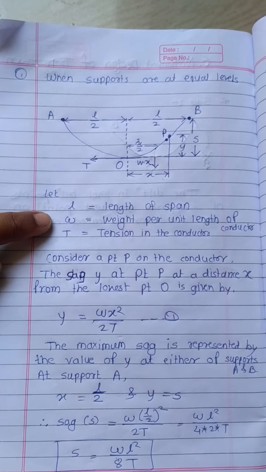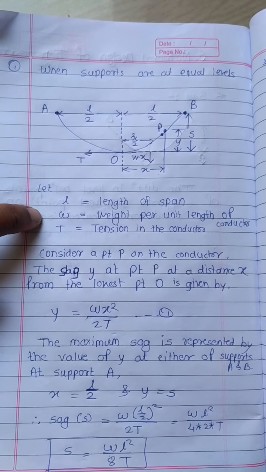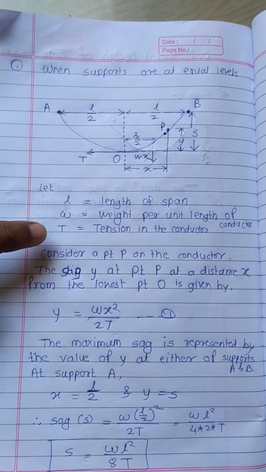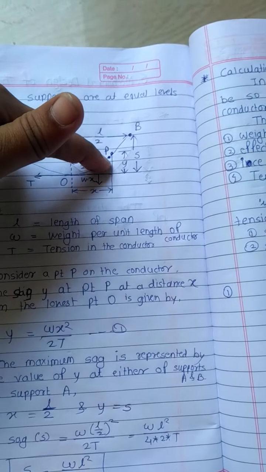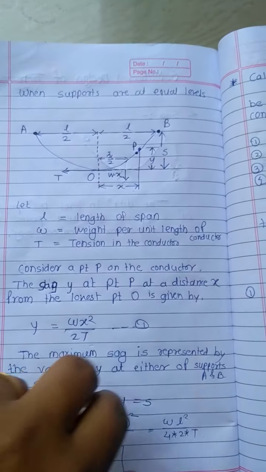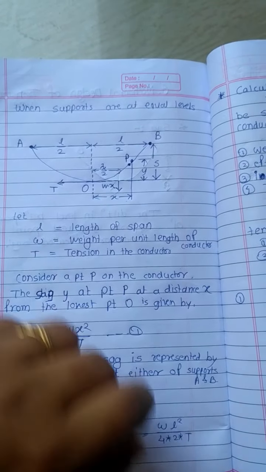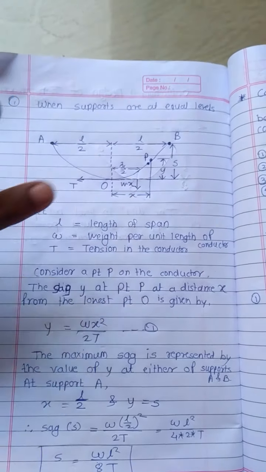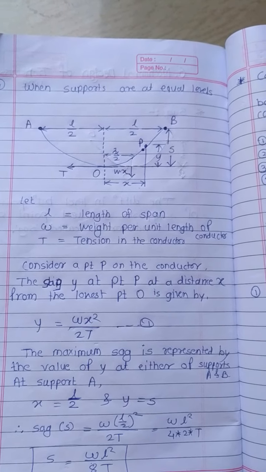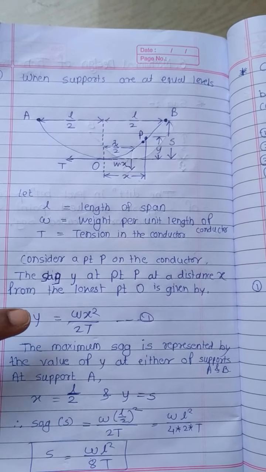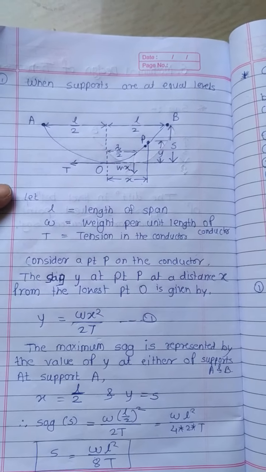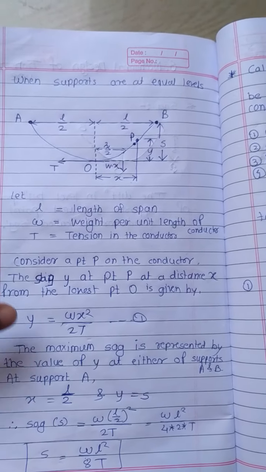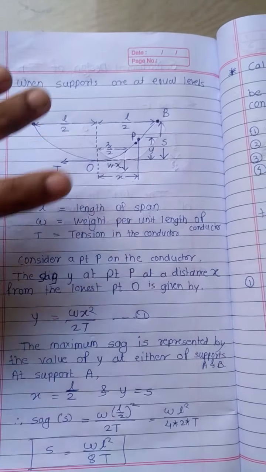Let L be the length of span, W the weight per unit length of conductor, and T the tension in the conductor. Consider point P on the conductor. The sag Y at point P at a distance x from the lowest point O is given by Y equals W x squared upon 2T. This is the first equation.